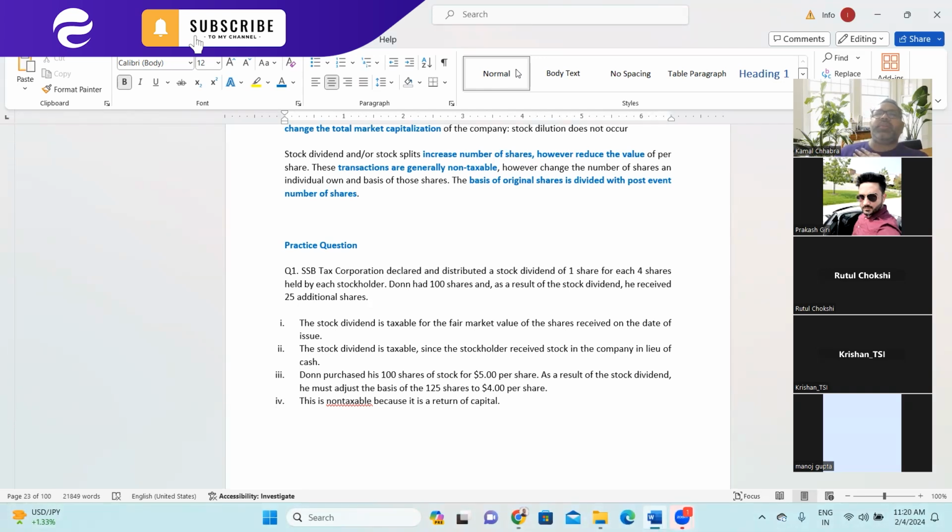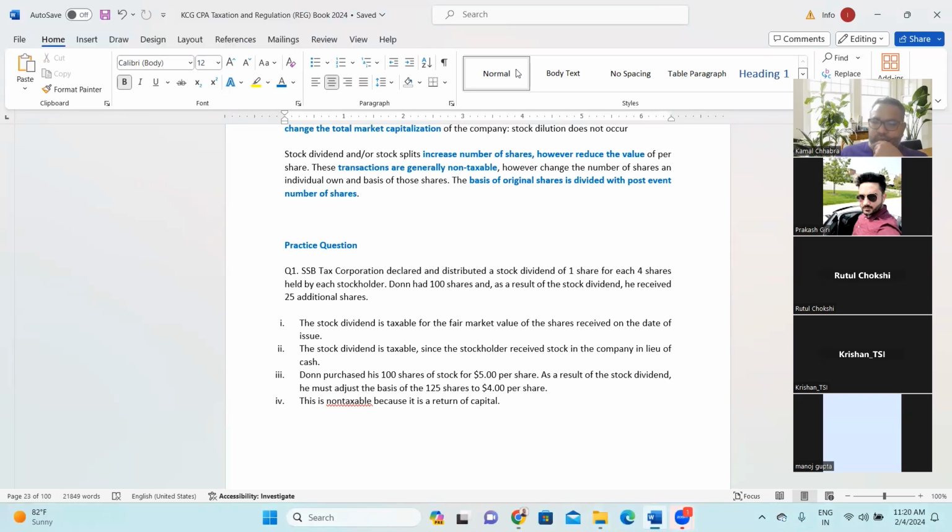Now the company has given her 25 additional shares as bonus shares. So what is the number of shares now? 125, and the value of investment is $500. So 500 divided by 125. What is the per share cost now? 4. So this is what is mentioned in the third option.